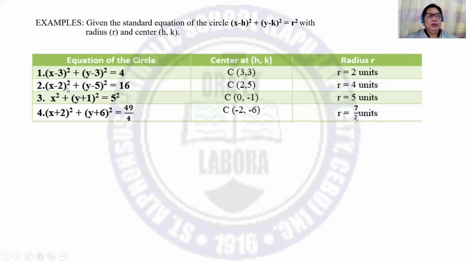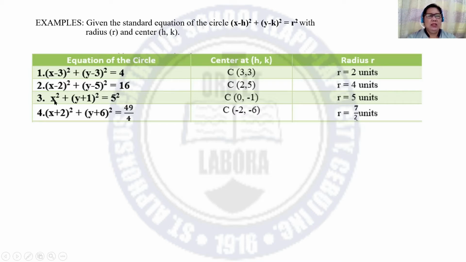For number 2, the coordinates of the center, we have 2 and 5 because h is 2 and k is 5. And the square root of 16 is 4. So r is equal to 4 units. For number 3, the given is x squared plus the square of y plus 1 is equal to 5 squared.